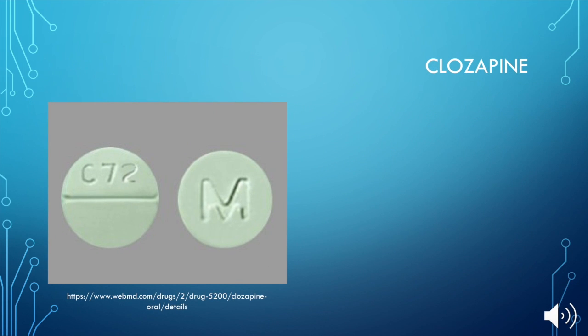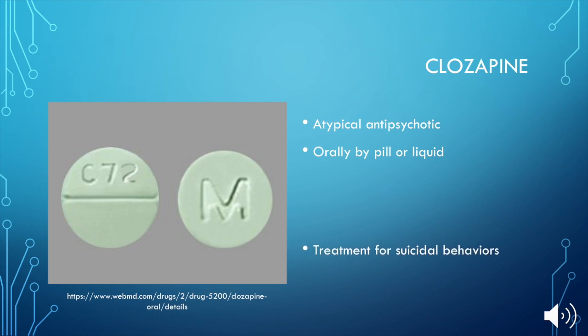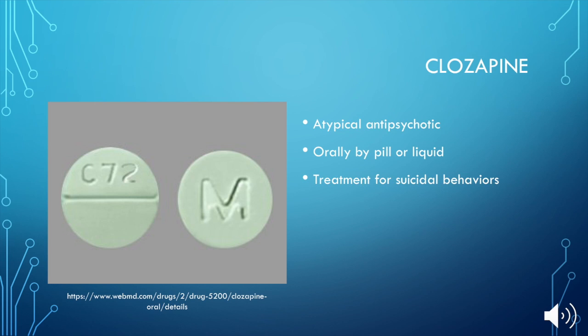Clozapine is also a second-generation antipsychotic, or atypical antipsychotic. It is taken orally by pill or liquid. Clozapine is prescribed for only schizophrenic patients or depressive disorders that have led to self-harm or suicidal attempts. This medication is also prescribed to schizophrenia patients who have not improved with any other prescribed drugs.